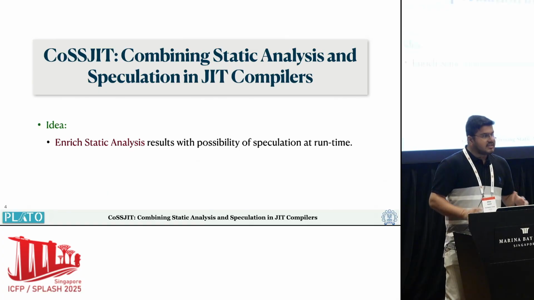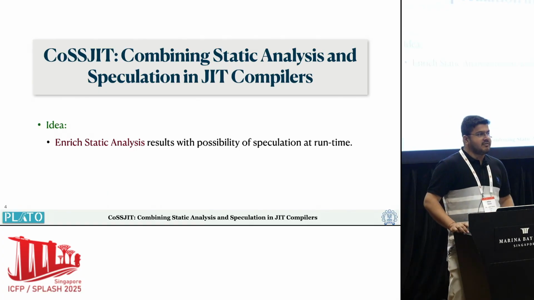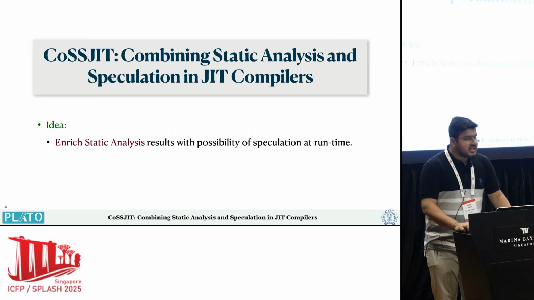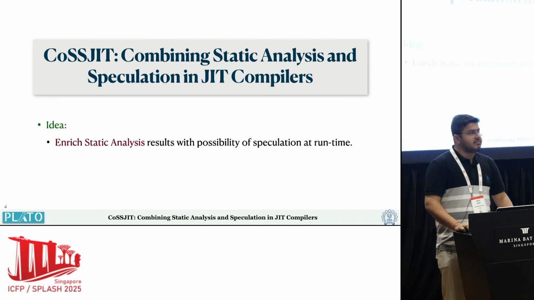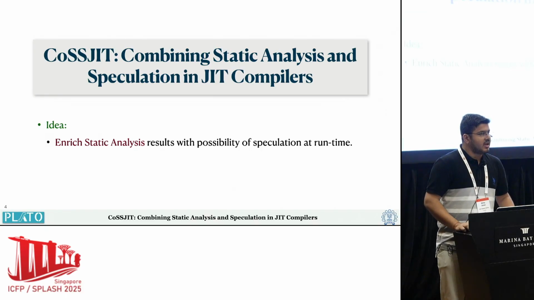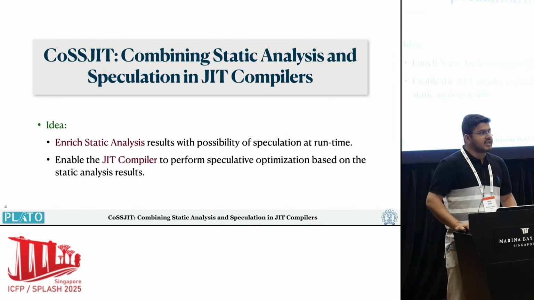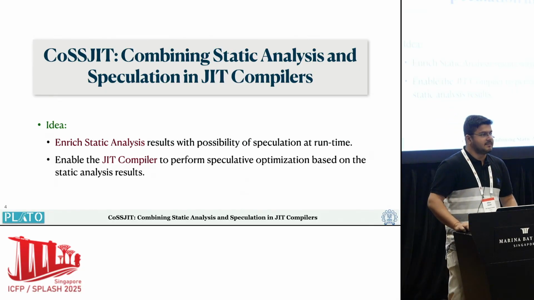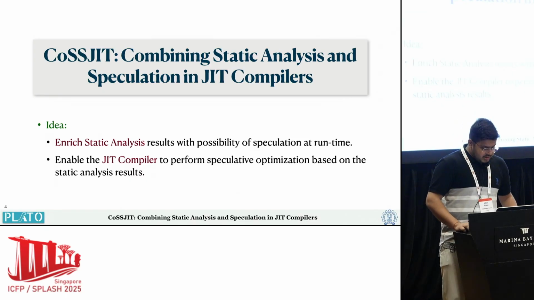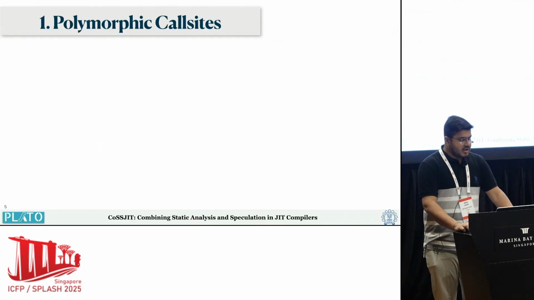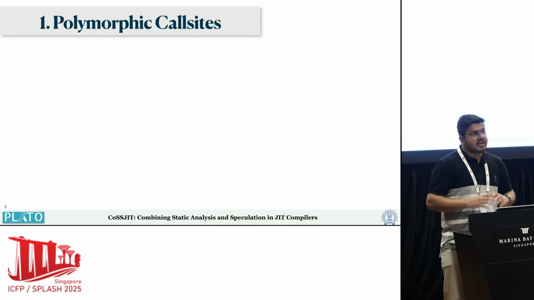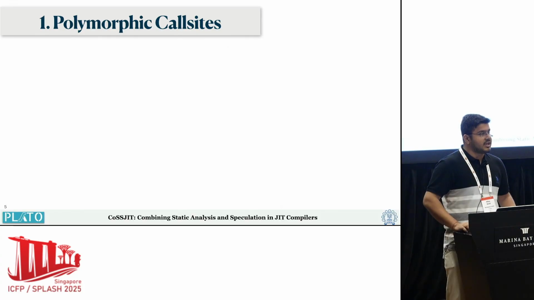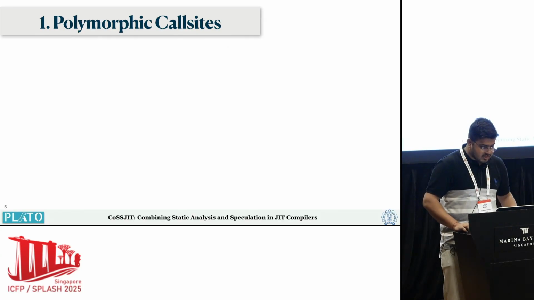The idea is that instead of generating conservative results statically, we will enrich the static analysis with the possibility of speculation at runtime. And then we enable the JIT compiler to perform speculative optimization based on the static analysis result. Let's briefly look at some of the cases where we try to enrich the static analysis. The first case is about the way we handle invocation statements, regarding polymorphic call sites.